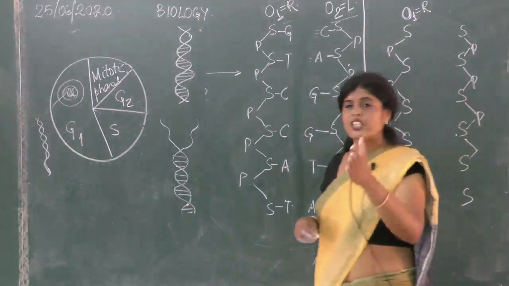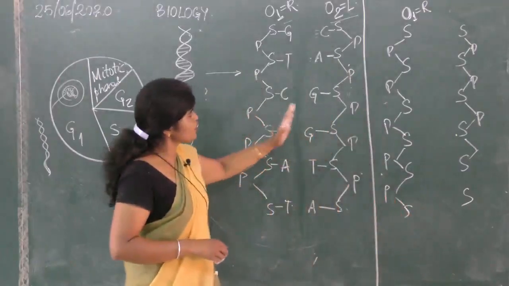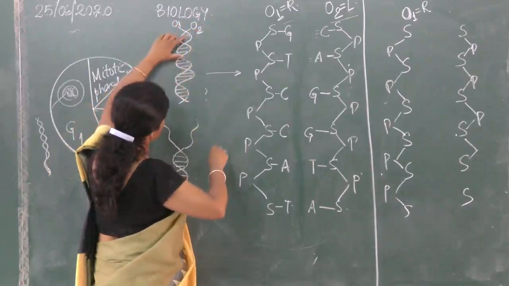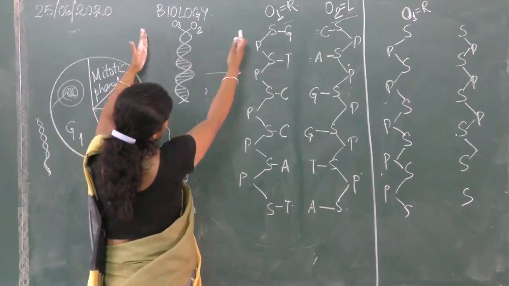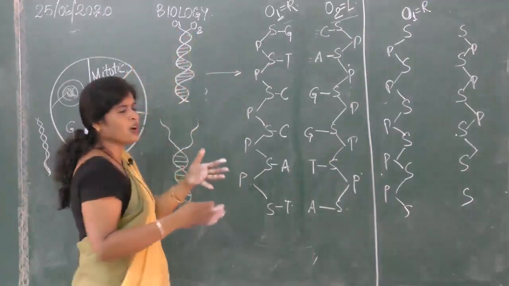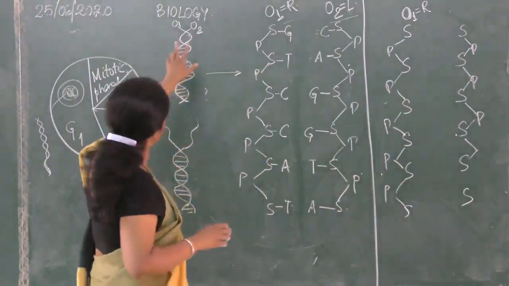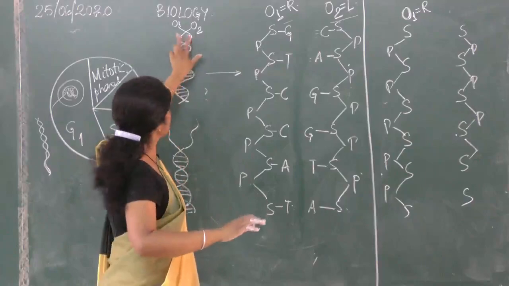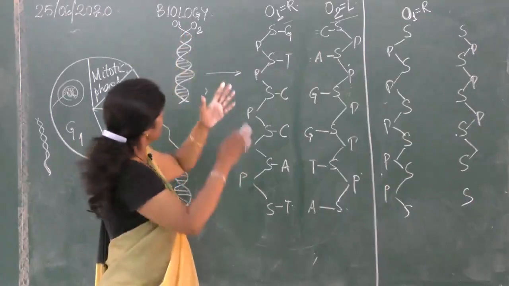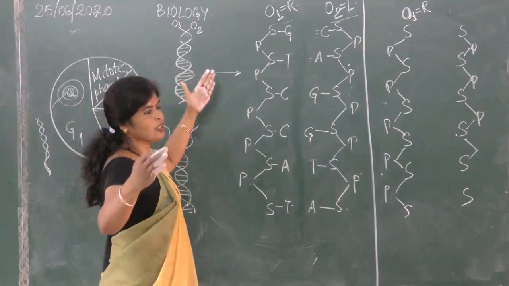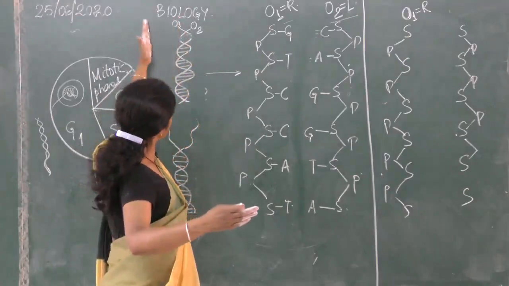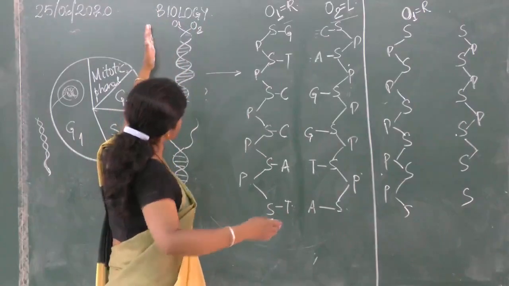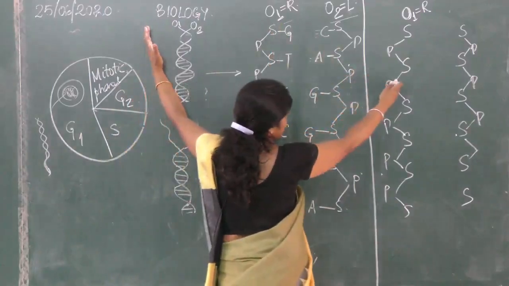Repeating once more, whichever two strands are separated, okay? The old one, this is O1, this is O2. As the hydrogen bonds have broken, O1 and O2 have separated. Let us not call it the old one, let us call it the original. These two strands are originally present. Now as the hydrogen bond broke, the original strand 1 and original strand 2 separated. One was towards the right side, the other towards the left side. Is it all right?